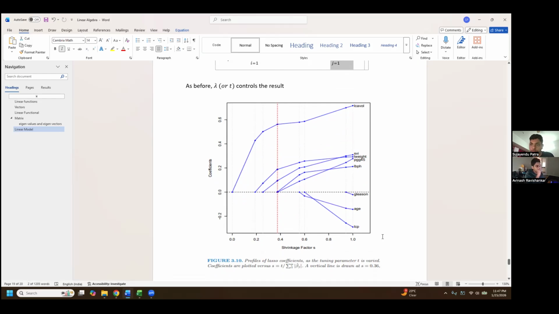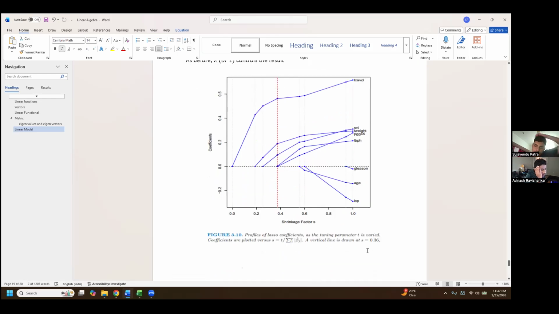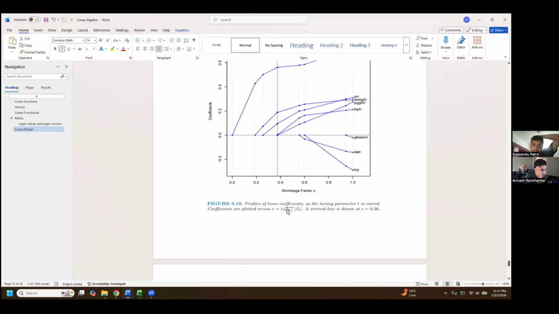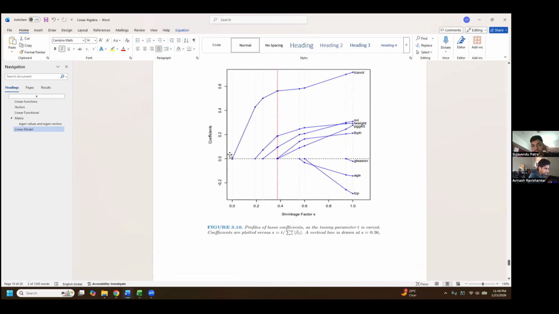Can you describe which ratio again? Can you say that slower maybe? Yeah. So the ratio is t divided by the sum of absolute values of the betas. And those betas are coming from the least squares. Yes. So his point was that beyond s equal to 1, my coefficients will stay the same. And then he has plotted how the coefficients are changing. Yes, because t cannot be greater than that, so it won't go greater.